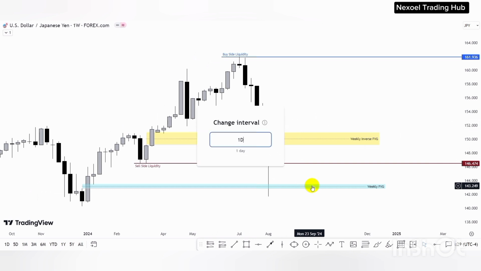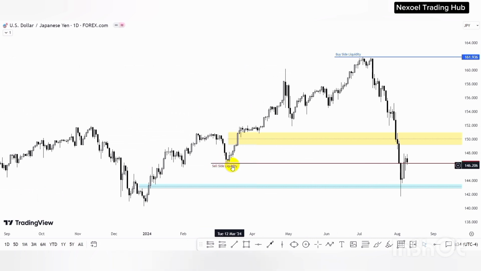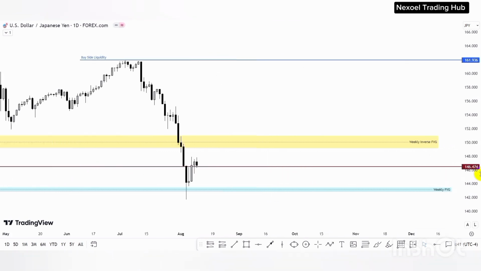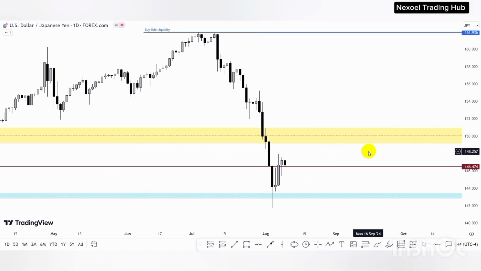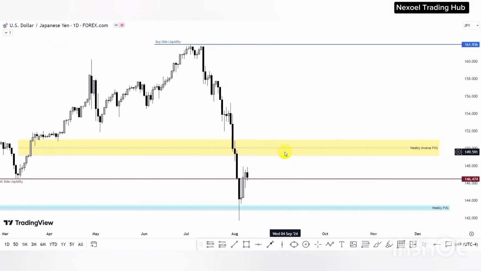So let's check out the daily time frame. So here is the daily time frame. Here's that sell side liquidity we identified in the weekly time frame. Price raided through and then mitigated the weekly fair value gap. So you can see now we are having price pushing to the upside. So we're anticipating to see price get booked by this weekly inverse fair value gap. So I'm still anticipating more bullish push of price to this inverse fair value gap. Then we frame a bearish move of price to the downside.